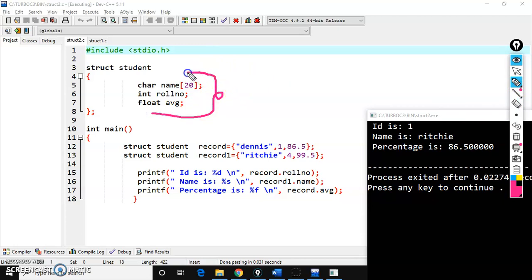In structures there is no security for members in C language, so anyone can access any variable from outside. Any variable from outside of the structure template can access the members very easily. So there is a lack of security. To work on that, they have introduced a concept called classes.